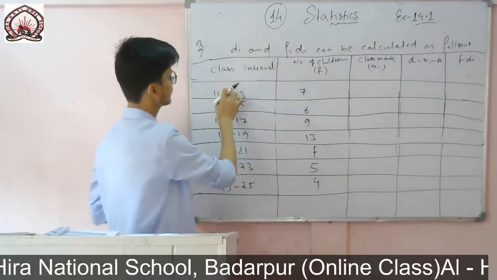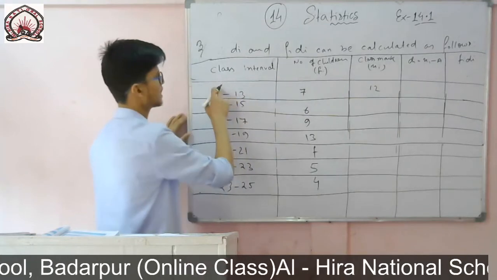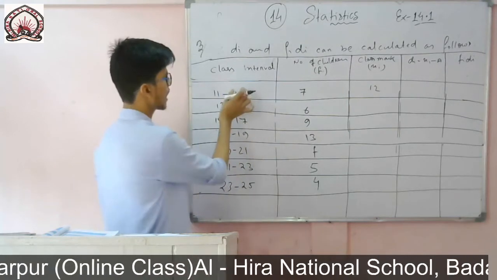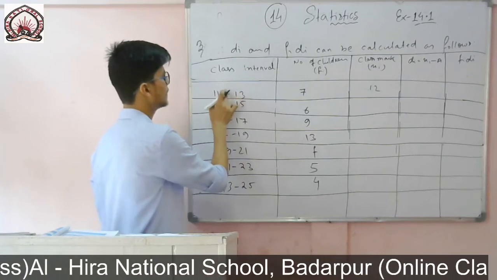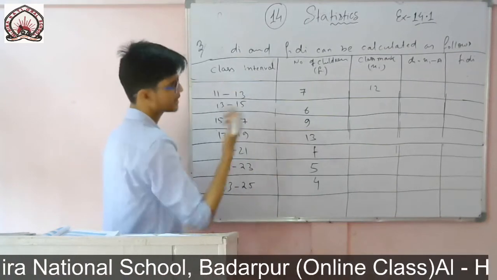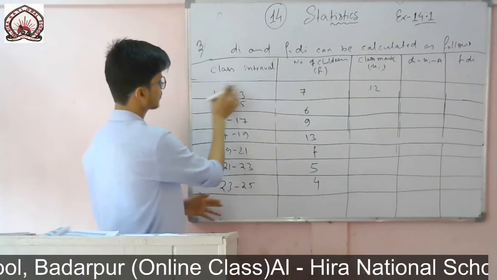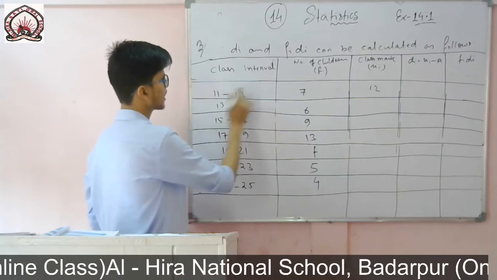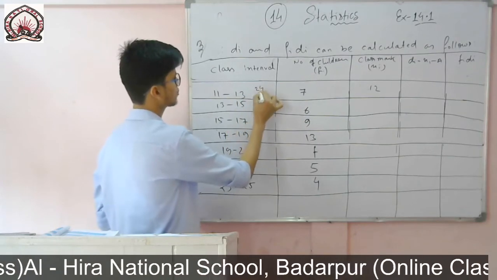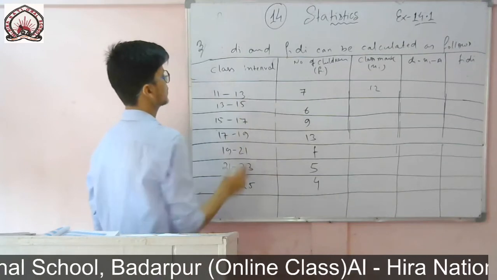So for 11 to 13, in the middle it will be 12. You can find it like this also: 13 plus 11, then divided by 2, upper limit plus lower limit divided by 2, or the mid value, which is in the middle. So in between 11 and 13 it is 12. Directly you can write it, or if you want you can calculate: first take the sum of these two and then divide it. 13 plus 11 is 24, 24 by 2 is 12. Or you can find it directly also.